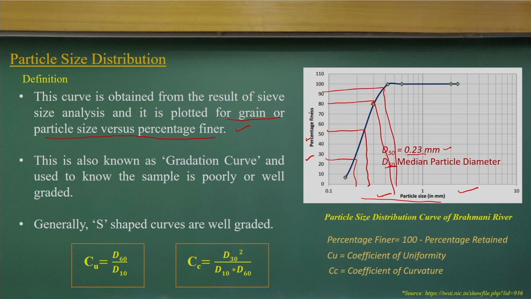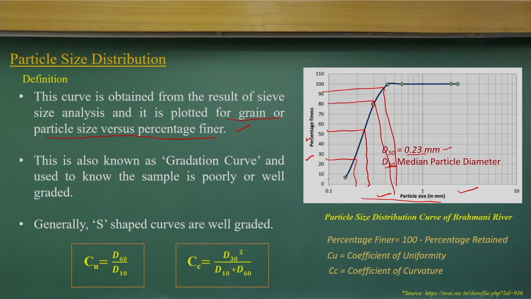So this is the percentage of finer. That means with a sieve size, you can find out how much is passing and how much is retained. That percentage, in volumetrics, you can obtain: the percentage of finer.